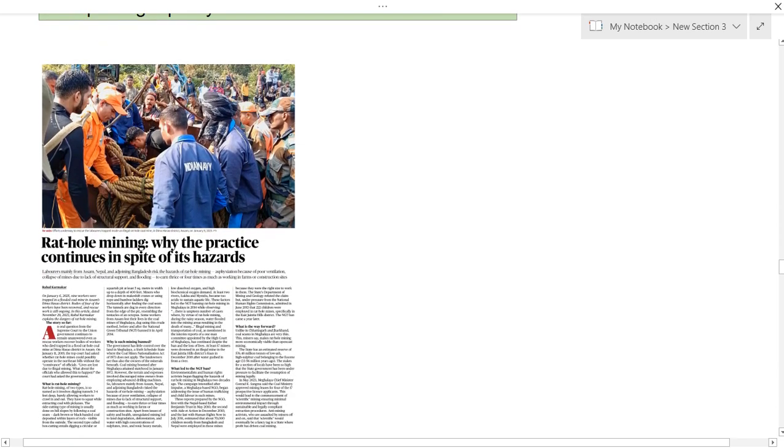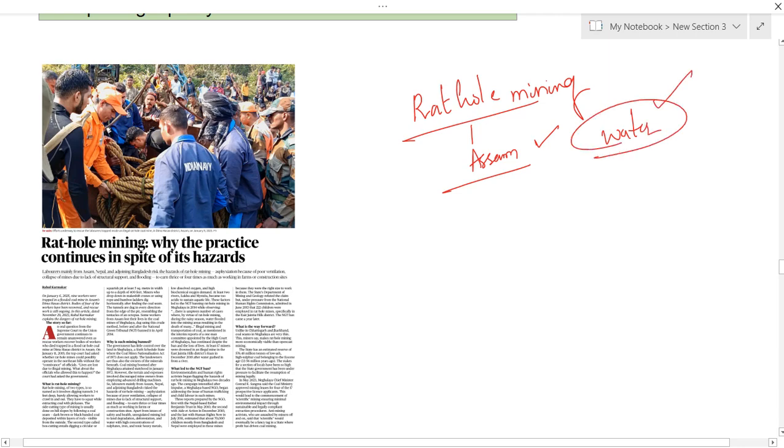The next article is about rat hole mining. The title says: rat hole mining, why the practice continues in spite of its hazards. You know that in Assam, because of rat hole mining, unfortunately the mine was trapped by water, and rescue operations are still going on. Most of the workers have been found dead, and they are removing the dead bodies from the mining site.